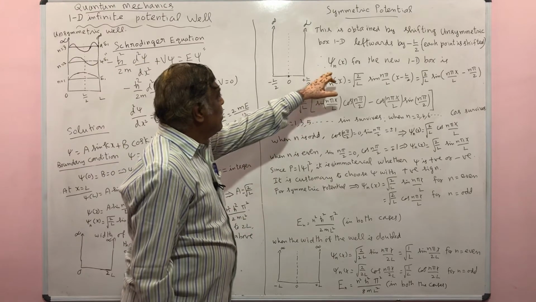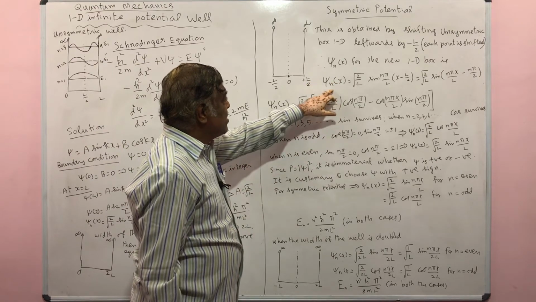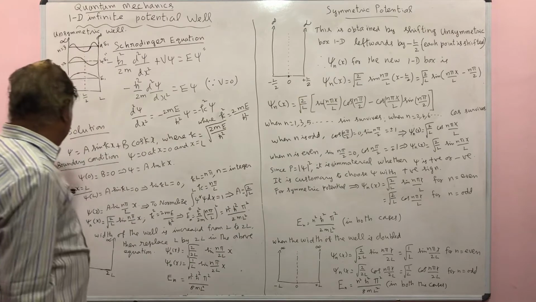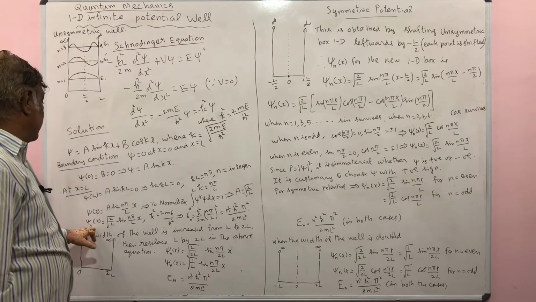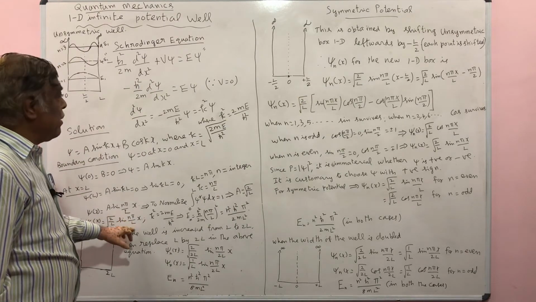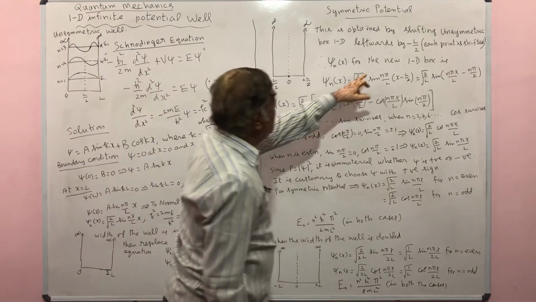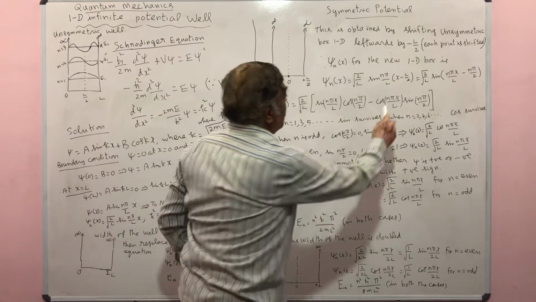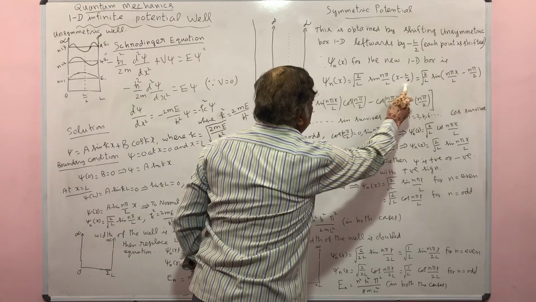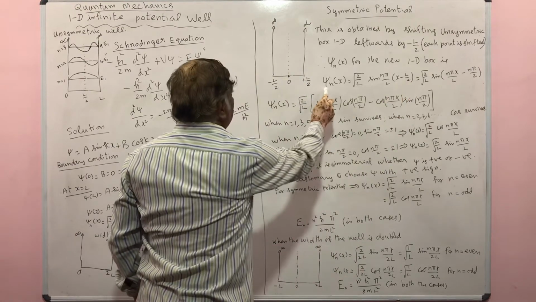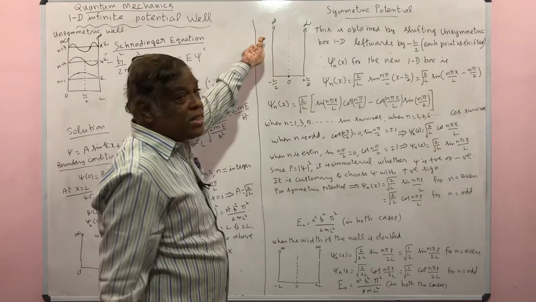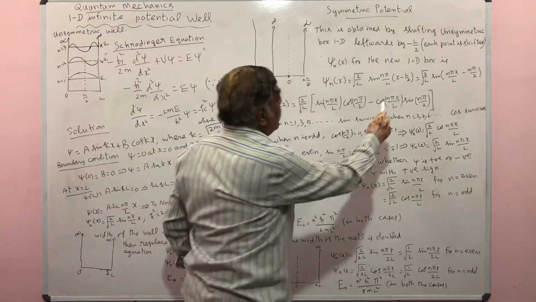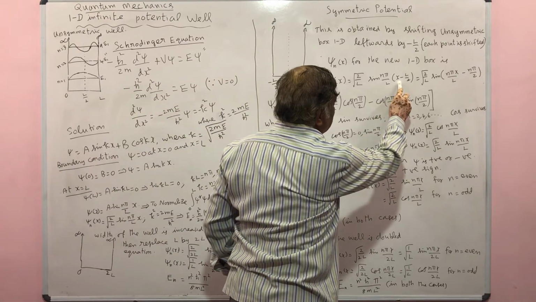So in order to find the energy function, you take the result of this problem. psi of x is equal to root 2 by L sin n pi by L of x. Here x must be replaced by x minus L by 2. That's all. So x must be replaced by x minus L by 2, and you will get the energy eigenfunction corresponding to the symmetrical potential. So you replace x by x minus L by 2.